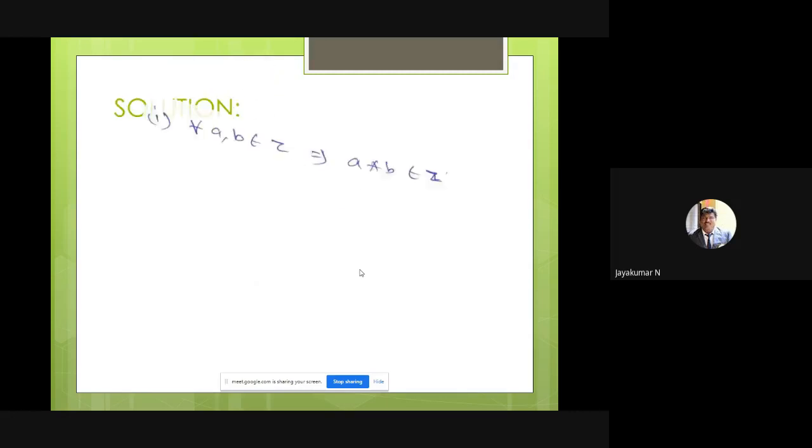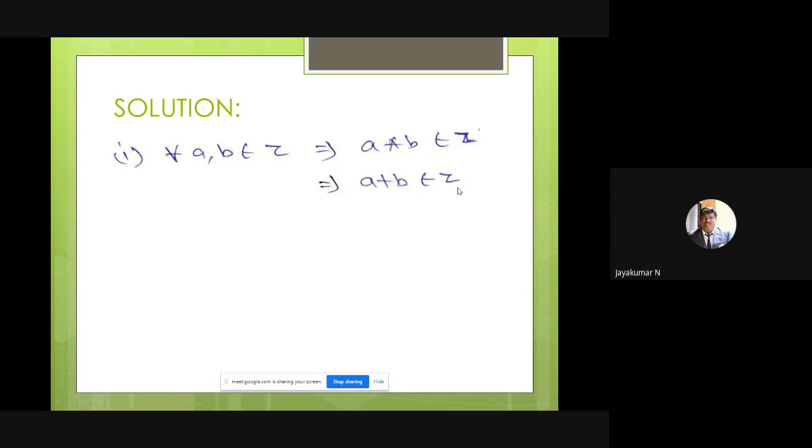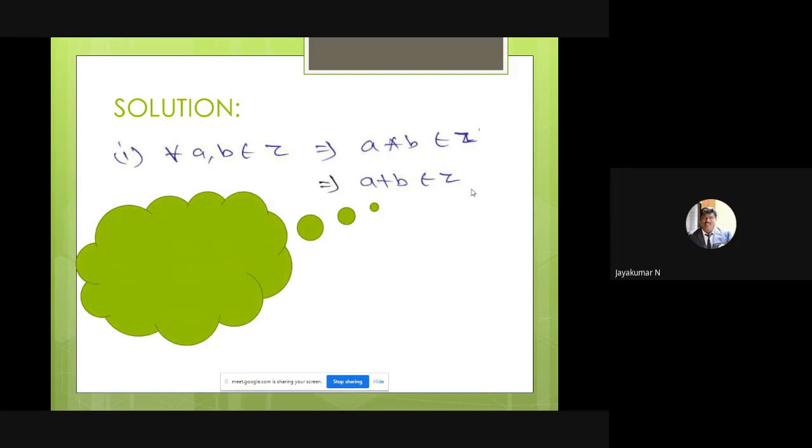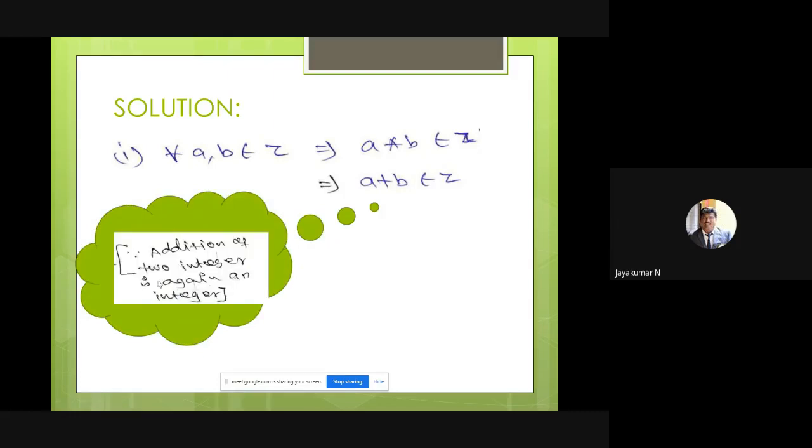So first I have to check the first condition, that is, choose any 2 elements in Z. What is the closure axiom? If you choose any 2 elements in Z, I have to apply the operation, and the resultant also belongs to Z. That means, here, does a plus b belong to Z or not? Addition of 2 integers is again an integer, so obviously a plus b belongs to Z. So closure axiom is satisfied.